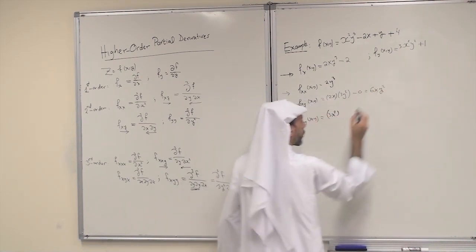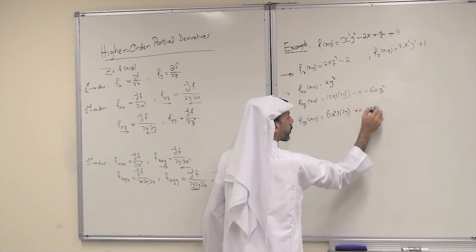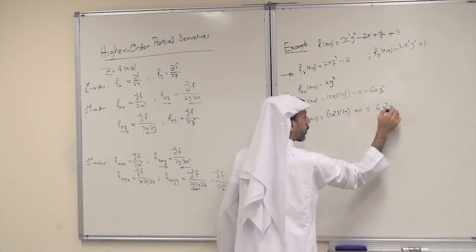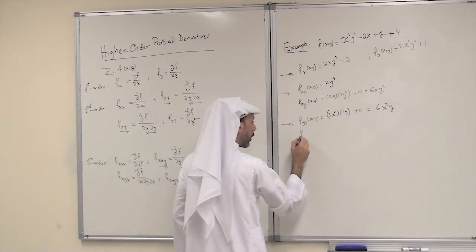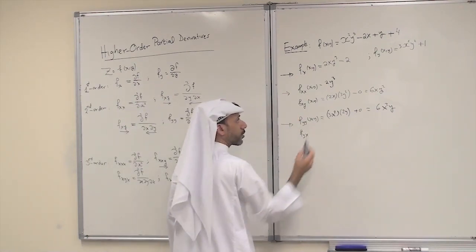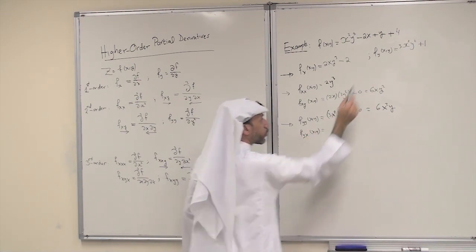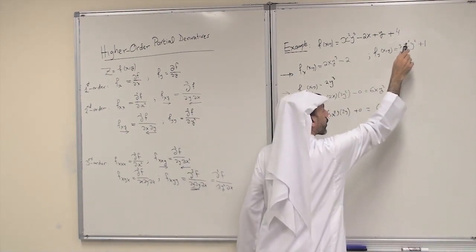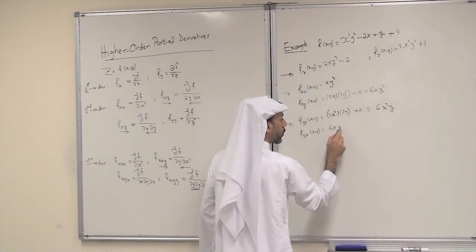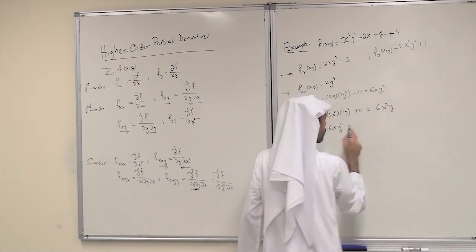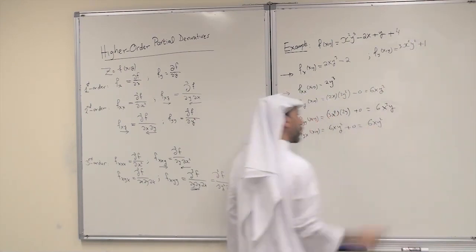When you differentiate y squared, you get 2y plus 0, and this is 6x squared y. I can differentiate f sub y with respect to x again, so I get f sub yx. When you differentiate it with respect to x, you get 6x, y squared is a constant, plus 0 plus 0. This is 6xy squared.